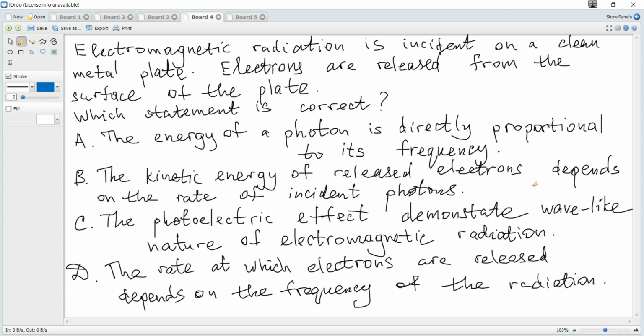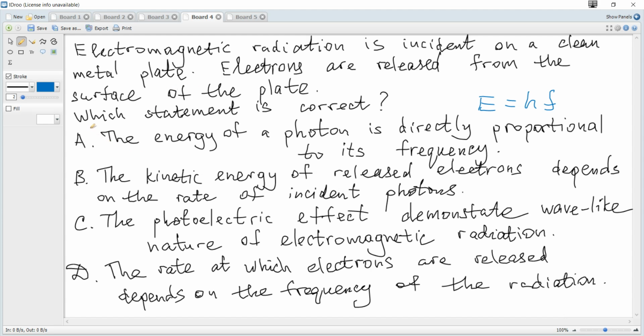Electromagnetic radiation is incident on a clean metal plate. Electrons are released from the surface of the plate. Which statement is correct? A. The energy of a photon is directly proportional to its frequency. Yes, it's correct, because we know a formula that the energy of a photon is hf, where f is its frequency,